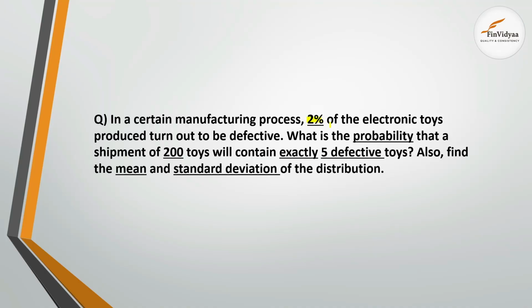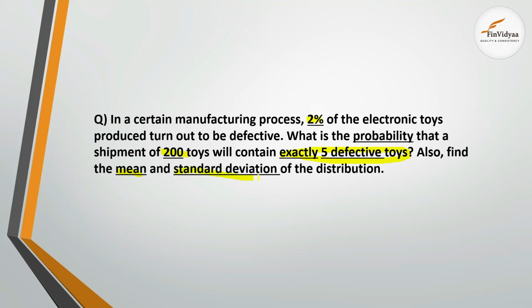What is the probability that a shipment of 200 toys will contain exactly 5 defective toys? Also, we have been asked to find the mean and the standard deviation of the distribution.